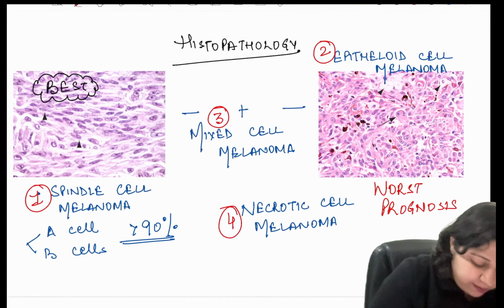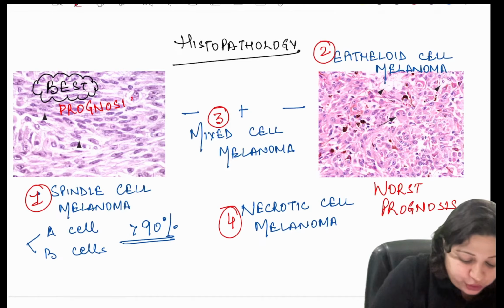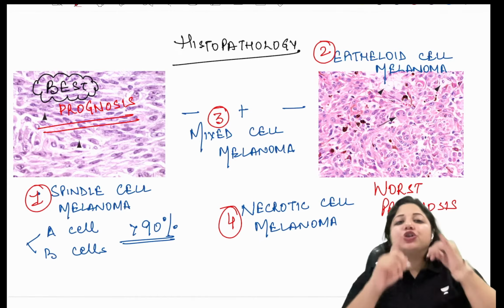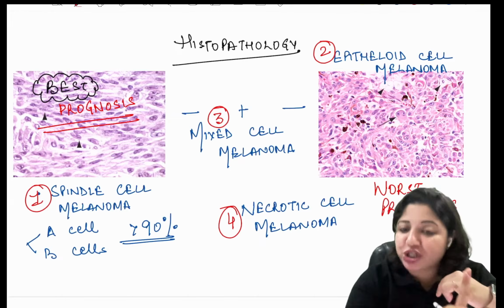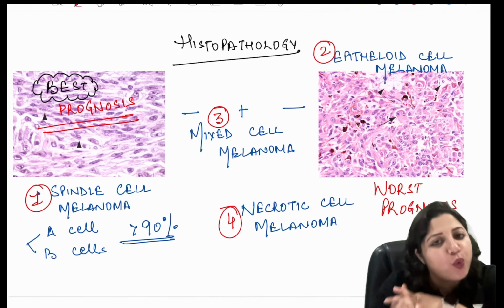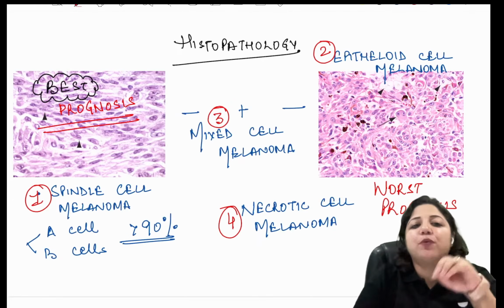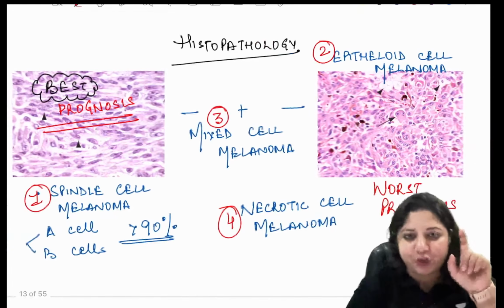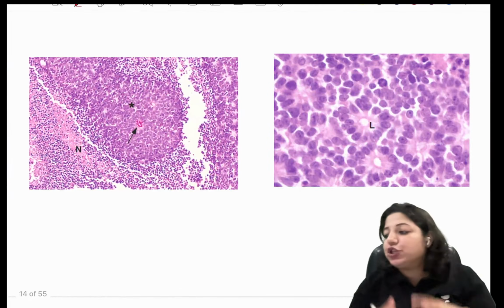So this is important as far as these histopathological findings are concerned. You should know which histopathology has the best prognosis and which has the worst prognosis. So these are the histopathological findings of choroidal melanoma. Then we move on to these. So what are these?